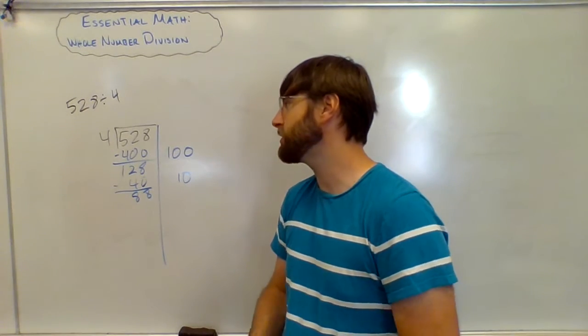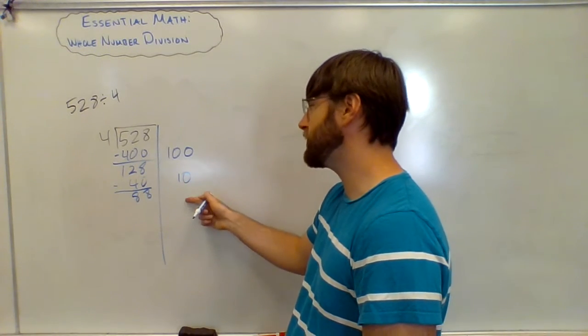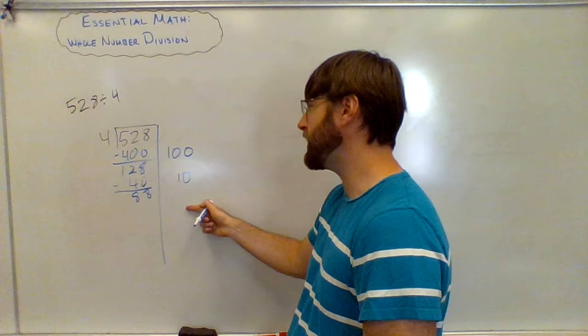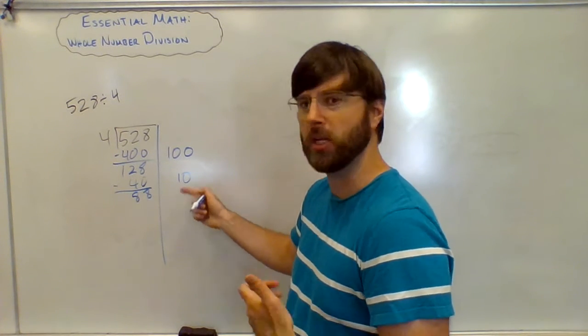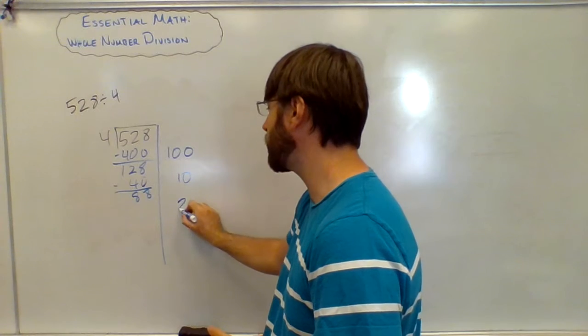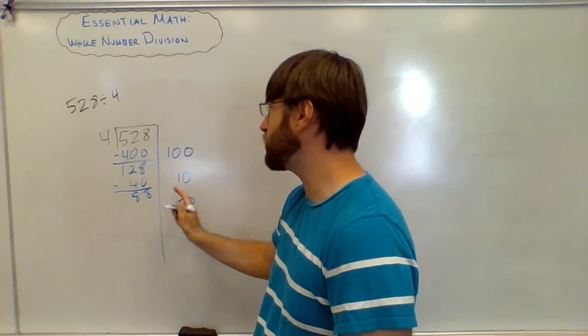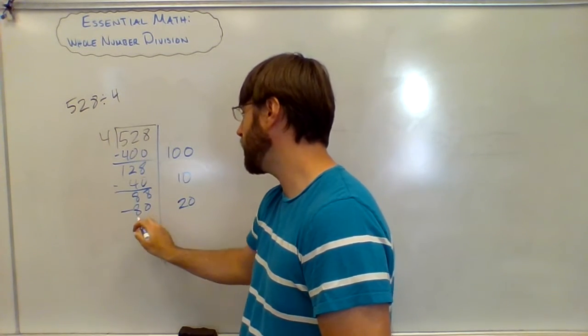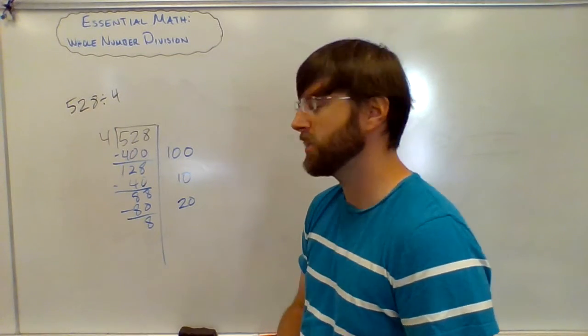Could I give everybody $10 again? And at this point, I would notice, yeah, I think I could actually give everybody $20 again, is what I'm thinking. You could give them $10, that'd be fine. I'm going to give everybody $20 because I see that 20 times 4 is going to be 80. And then there's going to be $8 left to give.